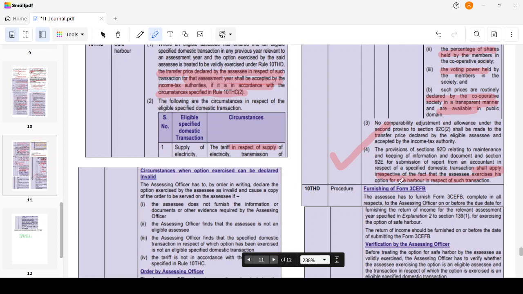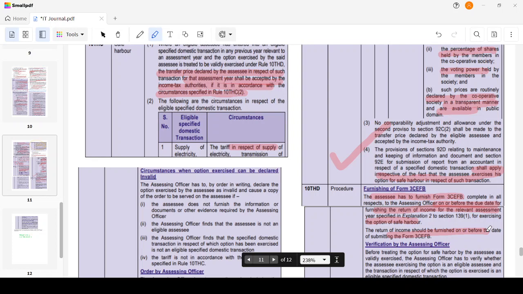And then the assessee has to furnish Form 3CEFB, complete in all respects, to the assessing officer before the due date of furnishing the return of income, for exercising the option of safe harbor with clear explanation. I have to submit the form and also the return of income before the due date of return of income.